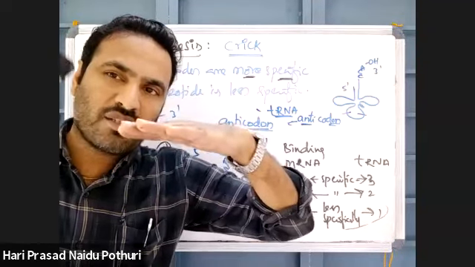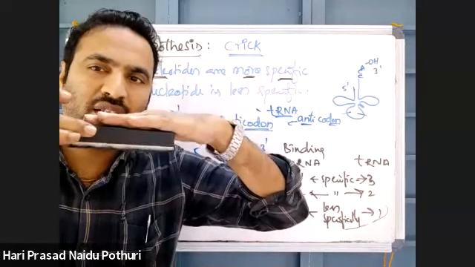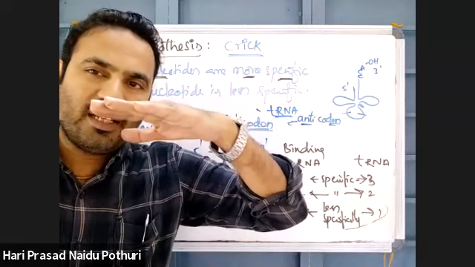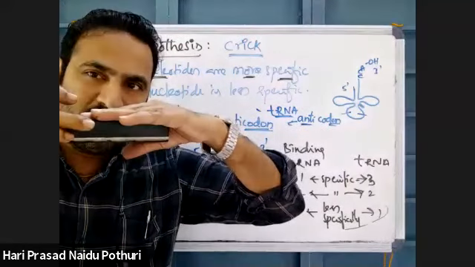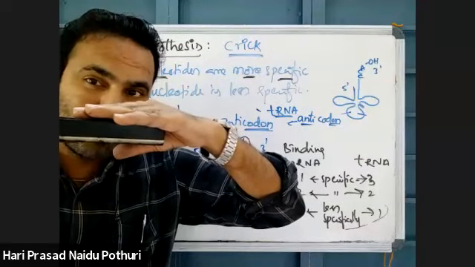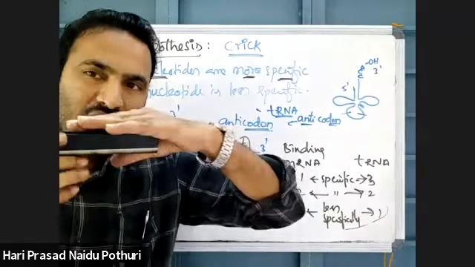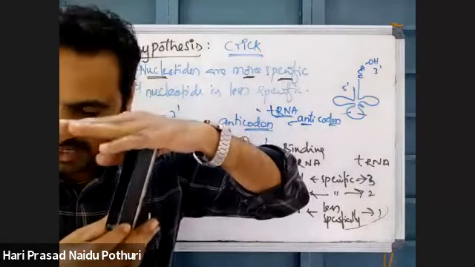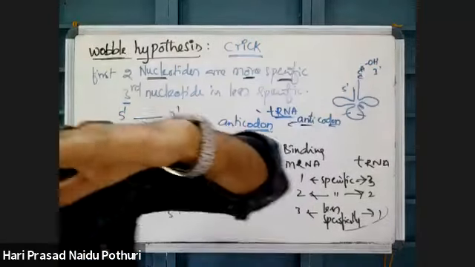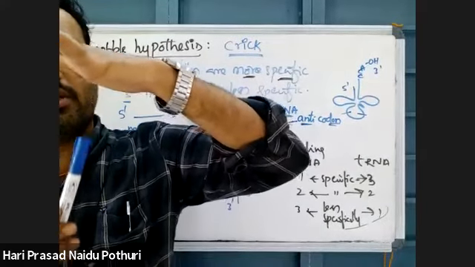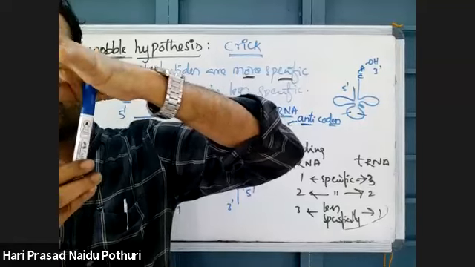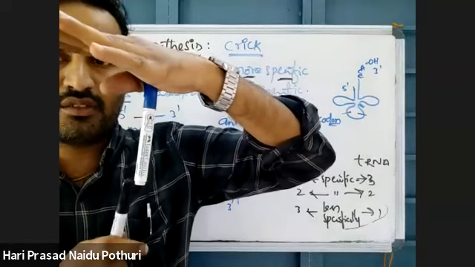When a tRNA comes and binds with this mRNA, that tRNA will bring some amino acid. Like that, for one codon, one tRNA. Suppose here 1, 2, 3, codons are there, for this one tRNA will bring one amino acid.